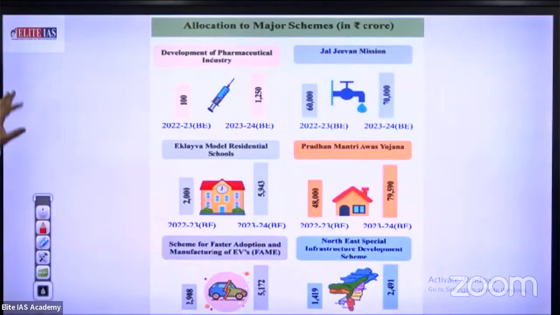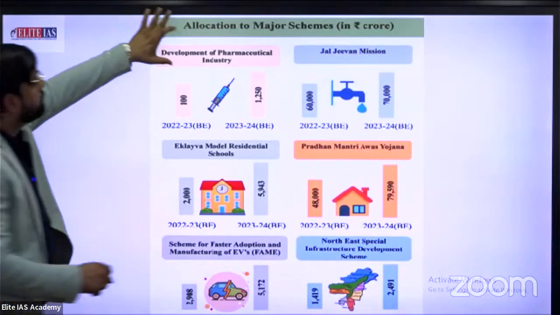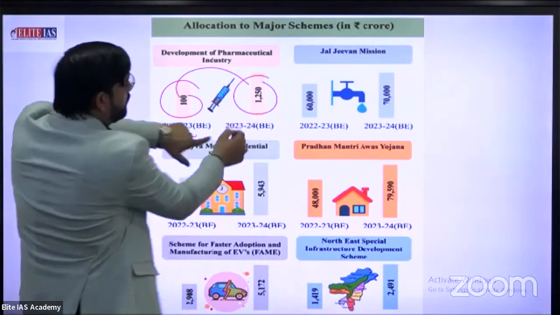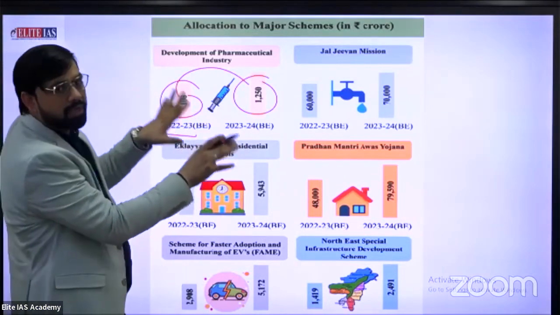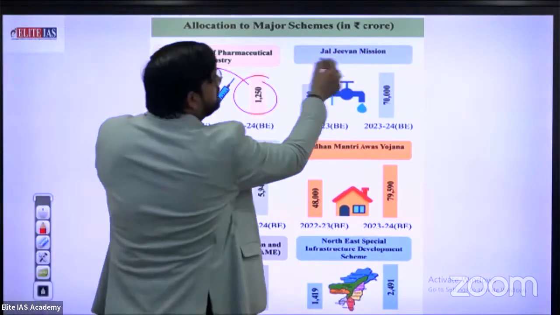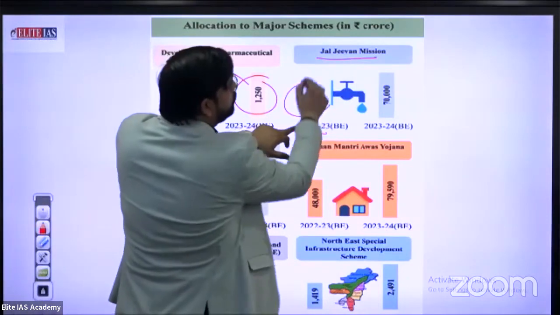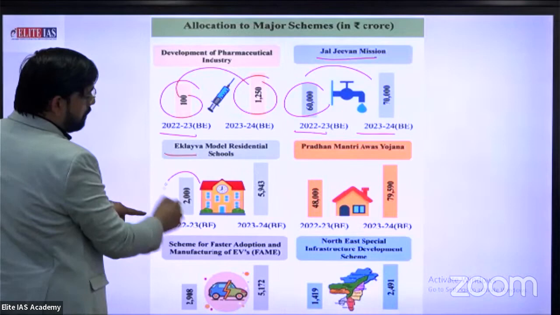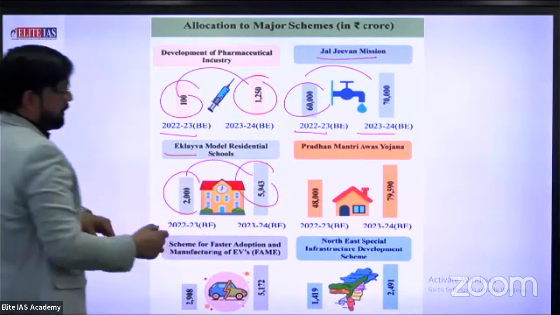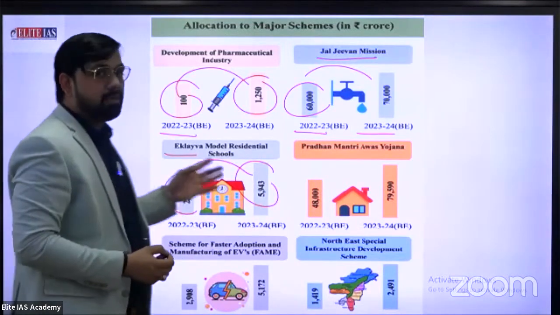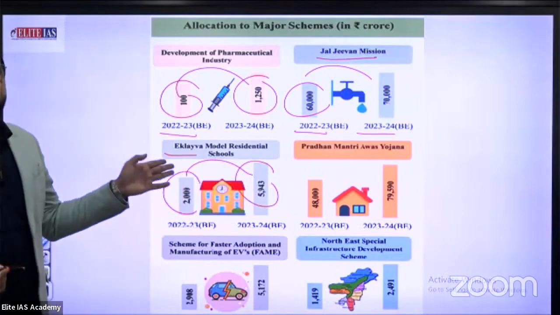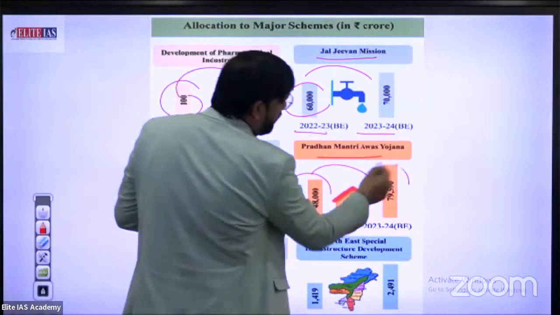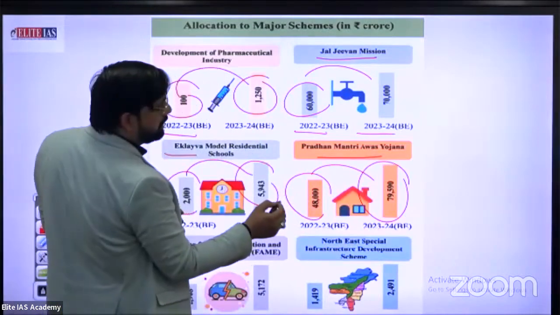Wait, these are also the major schemes. First one, informal critical, 22-23, from 100 to 1250. This data is totally based on learning, especially Jal Jeevan Mission, from 20 to 60 to 70 in the upcoming financial year. Eklavya Model, 2000 to 5943. Number of schools, especially Eklavya Model, from 2000 to 5943. Pradhan Mantri Awas Yojana, especially 48 to 79590.